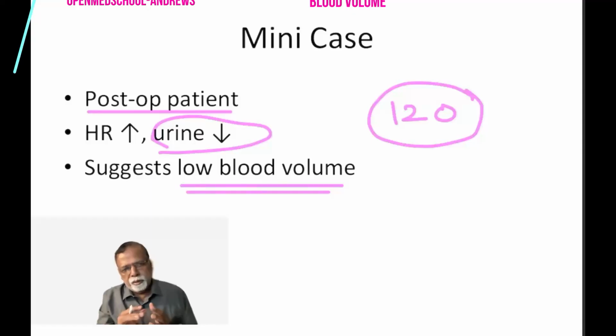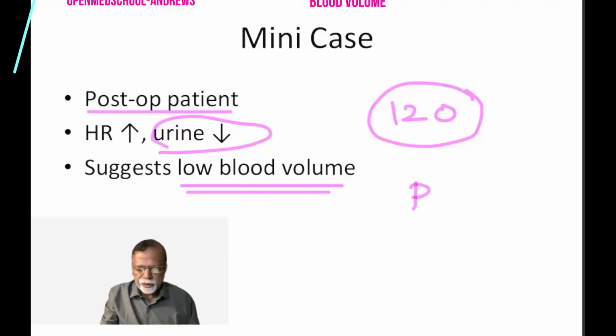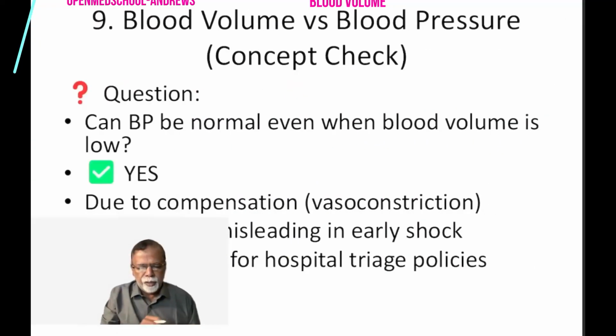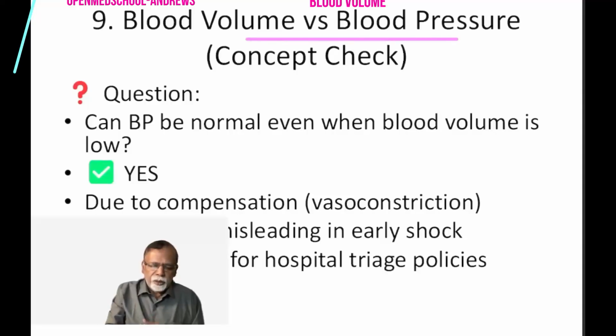When the blood volume decreases, usually the heart rate increases. That is why routinely we examine the pulse rate and blood pressure in patients coming to casualty. So the pulse is an indirect evidence. When the blood volume comes down, even before the blood pressure comes down, the heart rate increases. Can BP be normal even when the blood volume is low?